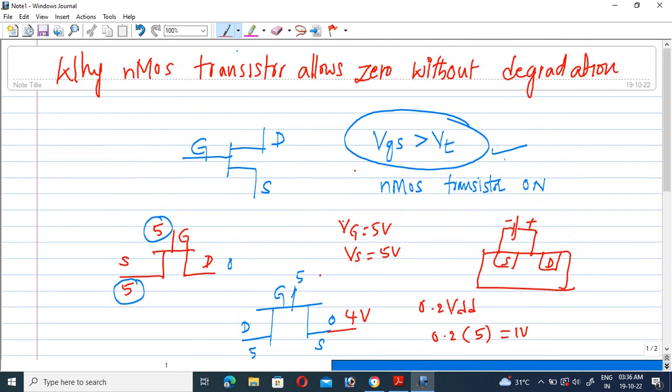This is a basic representation. If you want to represent the nMOS transistor very strictly, it can be represented like this: gate, source, drain. For our analysis, I can represent it with one more terminal here like this. So this is the scenario for the nMOS transistor.